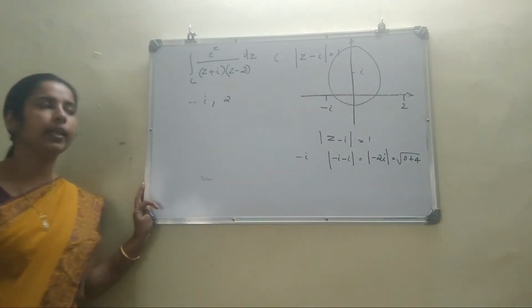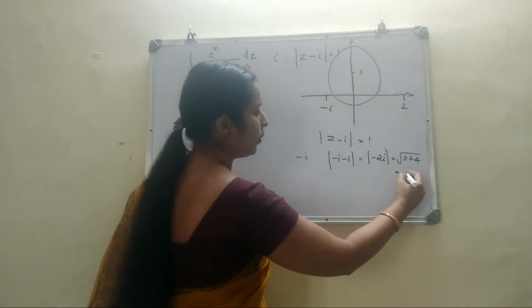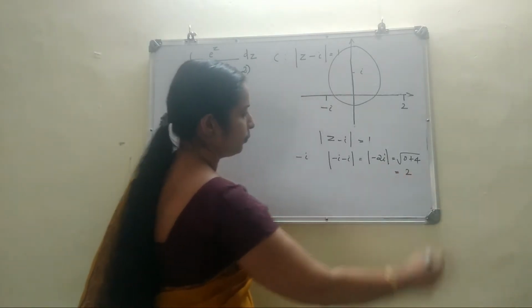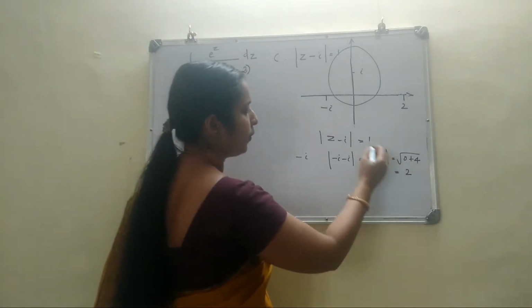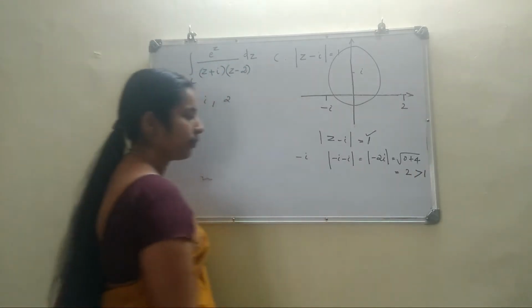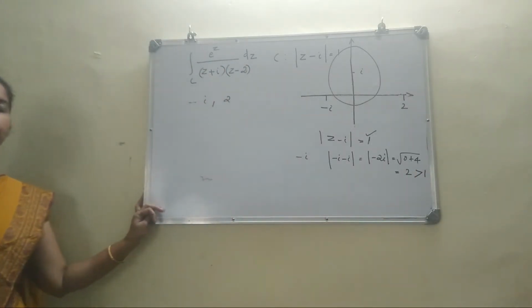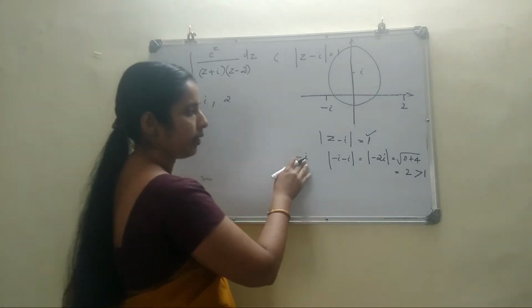Modulus of x plus iy is square root of x square plus y square. So the modulus is root 4, that is 2. You compare this 2 with the radius. Here the radius is 1. It is greater than 1. If it is greater than 1, that point lies outside. So clearly minus i is a point outside of C.